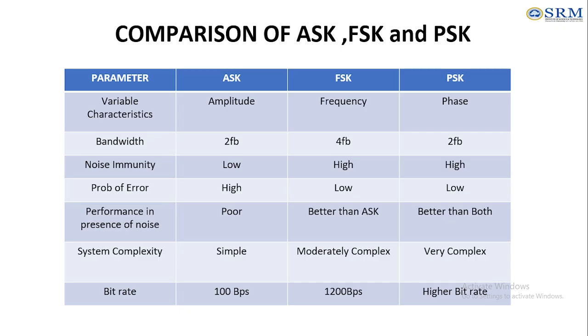And the bitrate value for an ASK signal is 100 bits per second. For frequency it is 1200 bits per second, and for PSK it will be a higher bitrate.